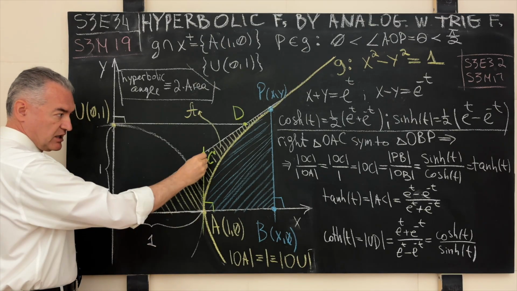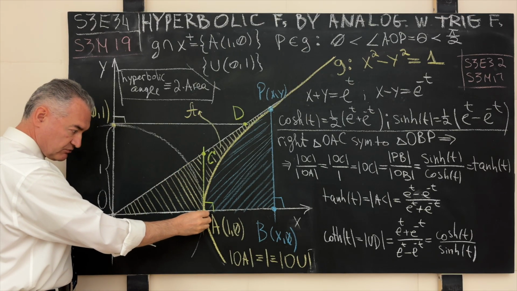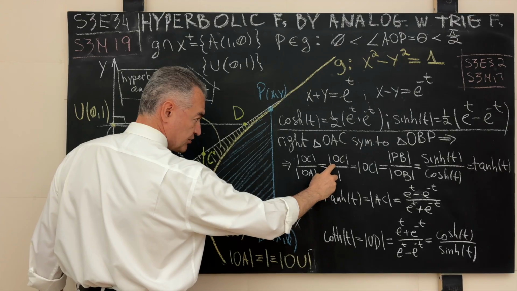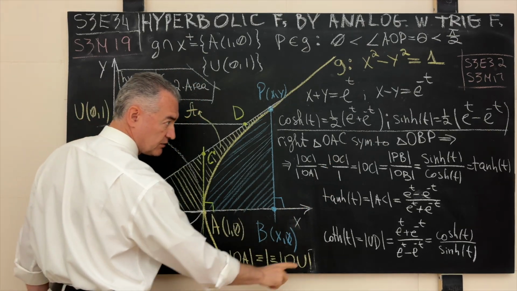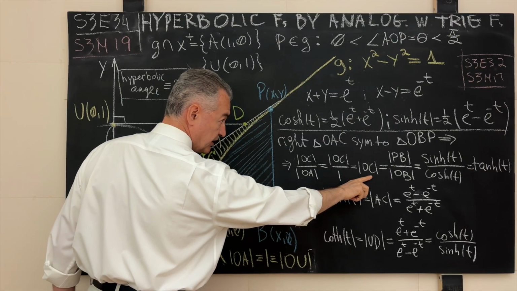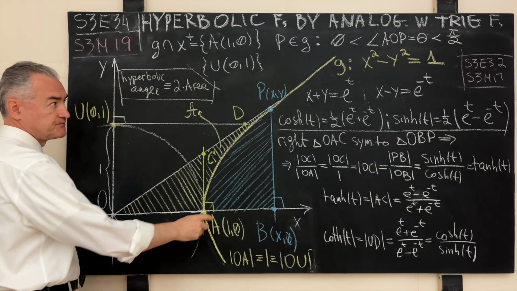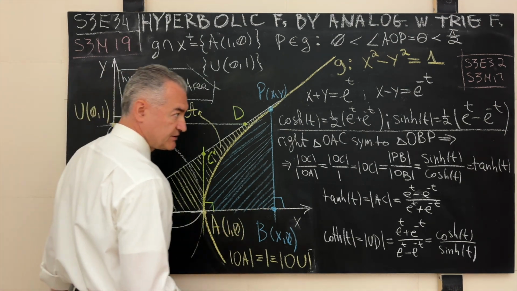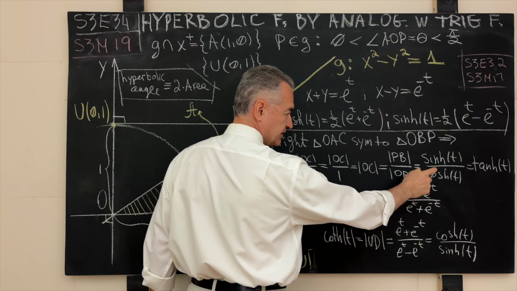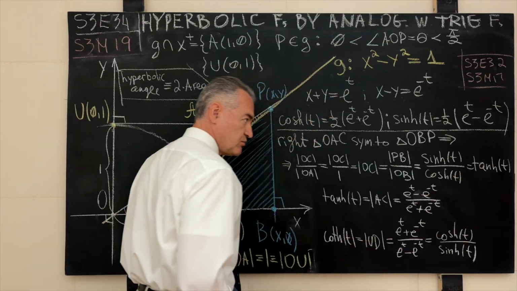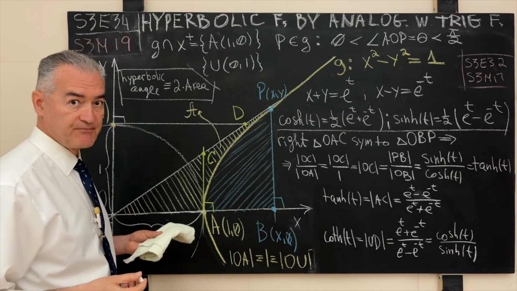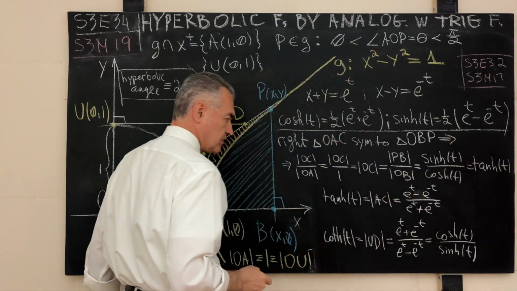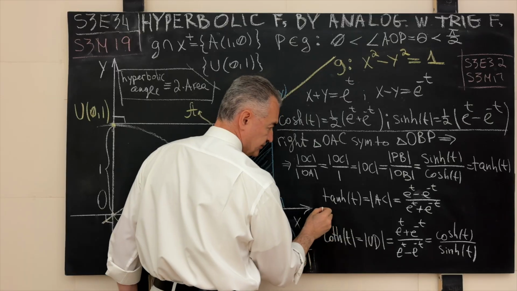So in this case, the length of the opposite side relates to the length of the adjacent side, OC to OA, which is what? OA is 1. Remember, OA is 1. So the length of the side OC, in this case numerically, is in the same proportion as the length of the side PB to the length of the side BO. But this is how we already defined the hyperbolic sine and hyperbolic cosine. This is a new function. We just discovered it. Wonderful. We call it the hyperbolic tangent, tangent h, the same argument, the same parameter t. So this is our result over here.